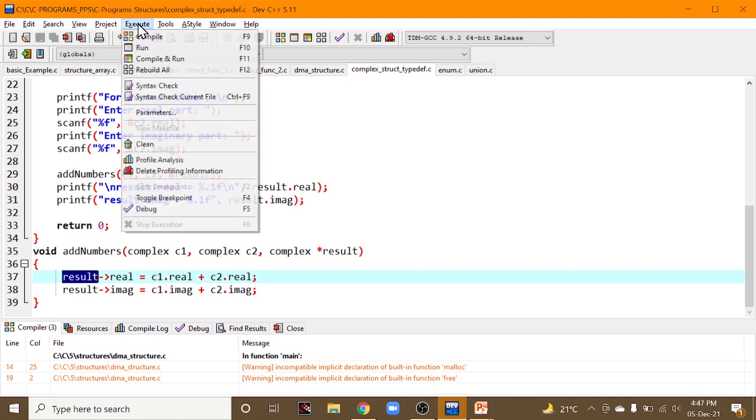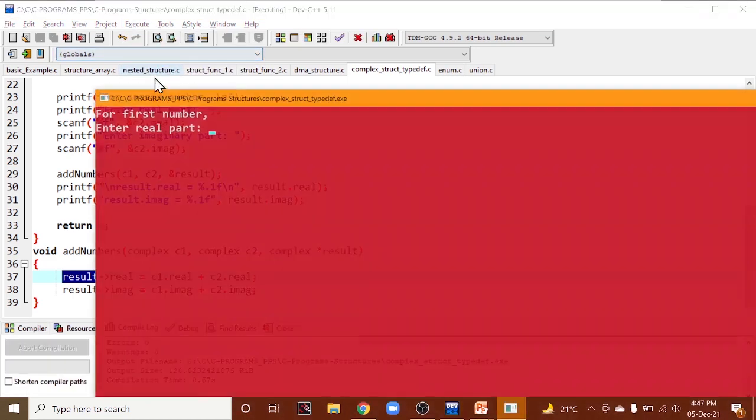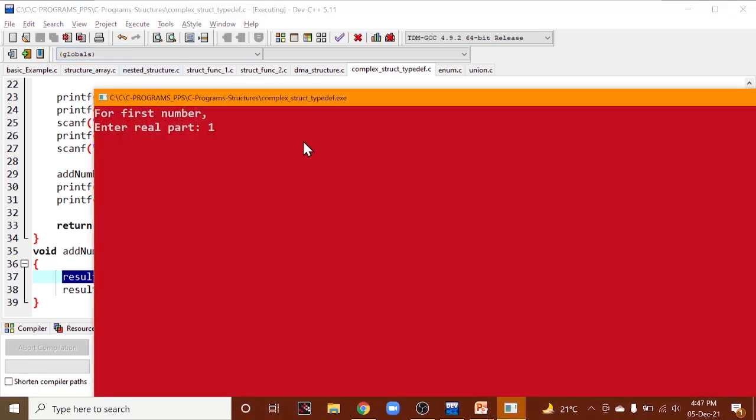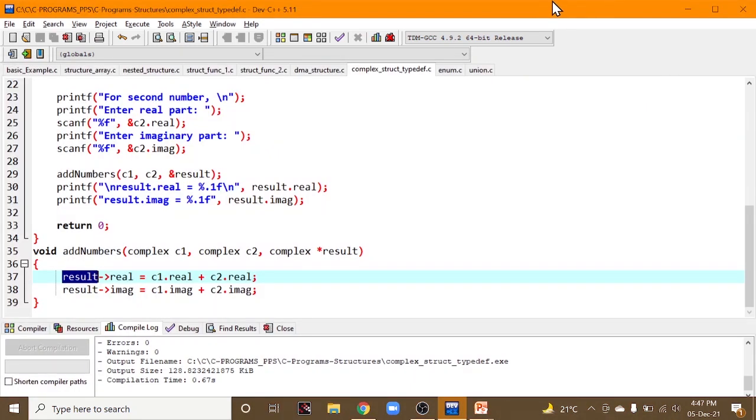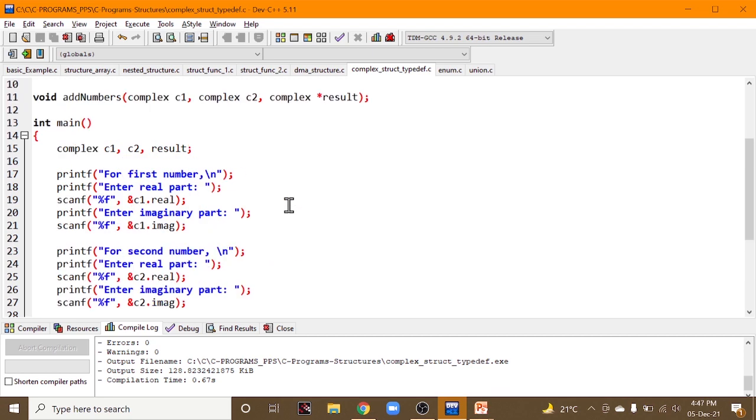now let us run this program. Suppose I write 1 and imaginary part 2, for the second number 3 and 4. You can check, adding real parts 1 plus 3, it is 4. Okay, result dot real is 4. Adding imaginary parts 2 plus 4, which is 6, that is result dot imaginary. Okay, this is your program related to typedef complex program.